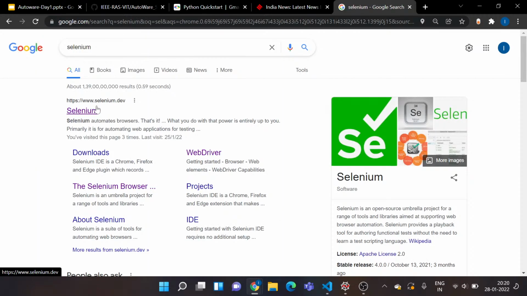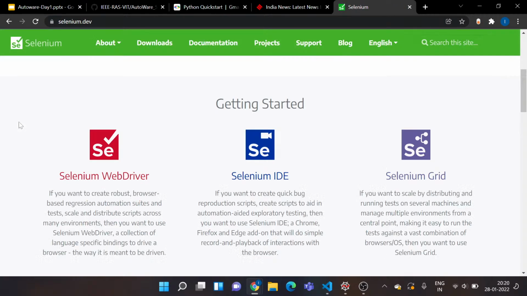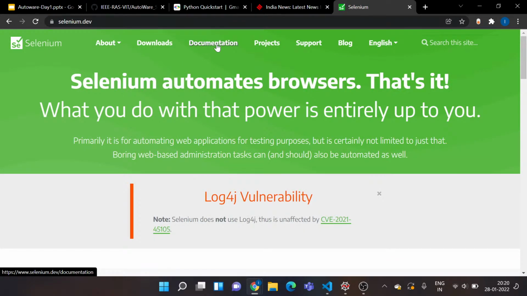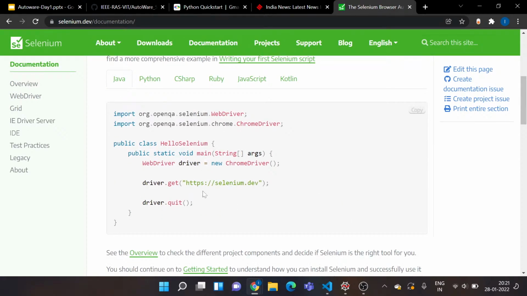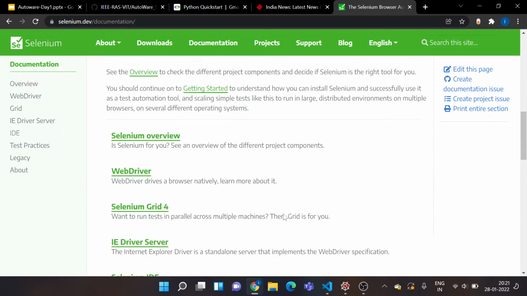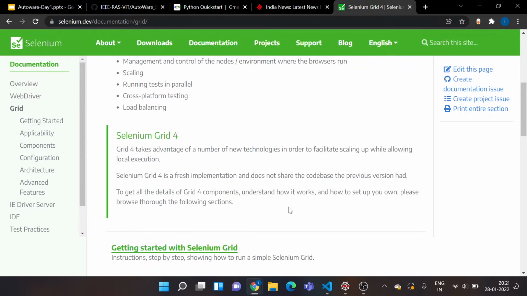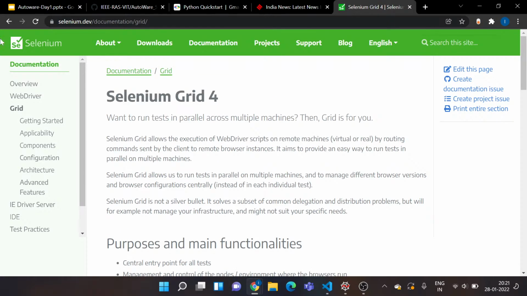Okay, see the first link that appears over here. Let's check this out. So as you can see, it seems to be the official page for this library, and you can click over here and get to know about the documentation. It tells you all that you need to get started with this library. You can actually go on and play around with this so that you get to know what all functions are available and how you can use them.